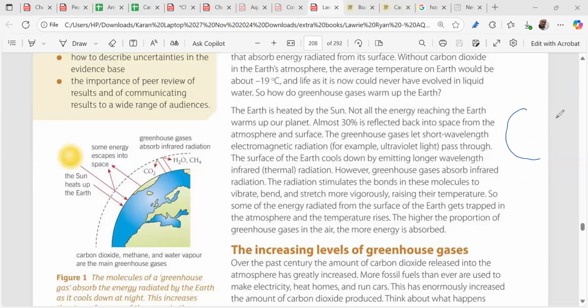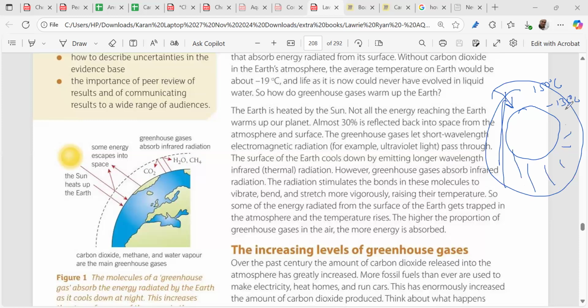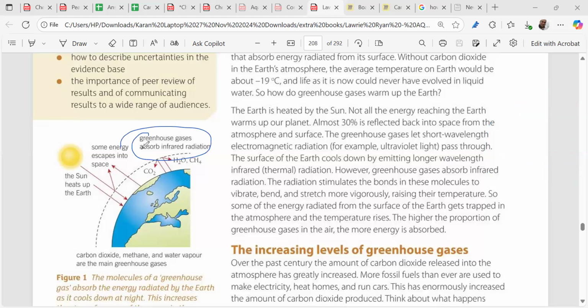Otherwise, do you know what? On the moon, when the sun ray strikes, the temperature rises to 150 degrees centigrade. When there is night, the temperature plummets to what? Minus 135 degrees. Why? Because it does not contain any atmosphere. But Earth, we are blessed by God that we have an atmosphere which contains the greenhouse gases, which keep our Earth warmer. The ozone layer, which we will be studying in another chapter, the enthalpy chapter, absorbs the ultraviolet ray, thus saving us from getting killed, and thus species can flourish, right?